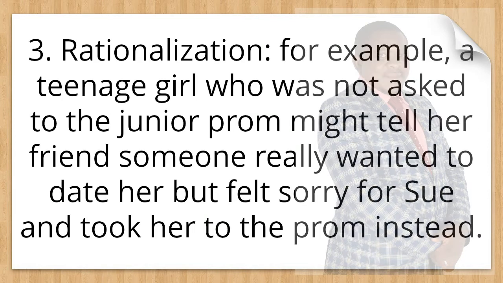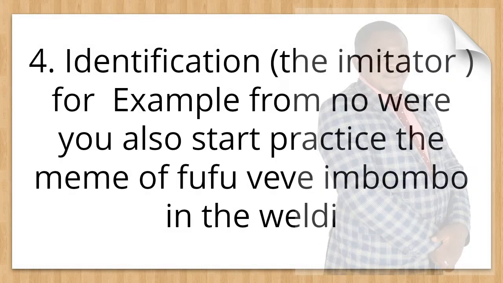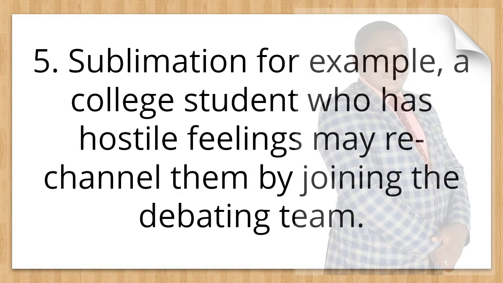3. Rationalization, for example, a teenage girl who was not asked to the junior prom might tell her friend someone really wanted to date her but felt sorry for Sue and took her to the prom instead. 4. Identification, the imitator, for example, from nowhere you also start practice the meme of Fufu Veve Imbombo in the Weldy. 5. Sublimation, for example, a college student who has hostile feelings may rechannel them by joining the debating team.